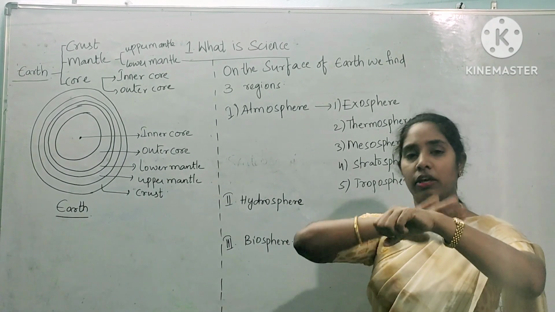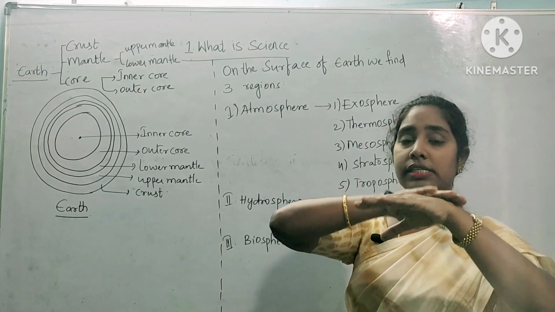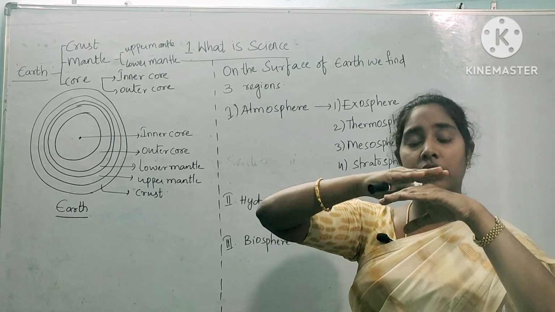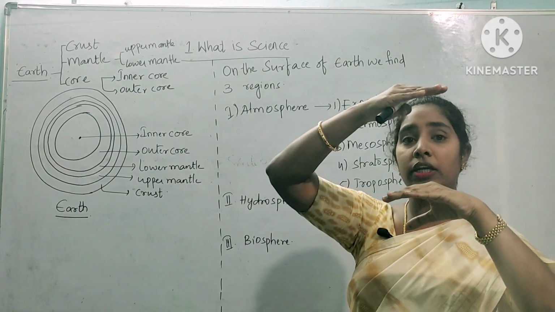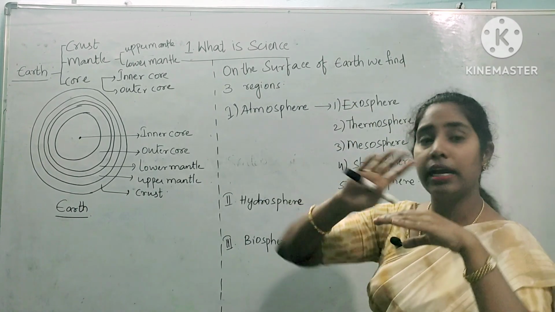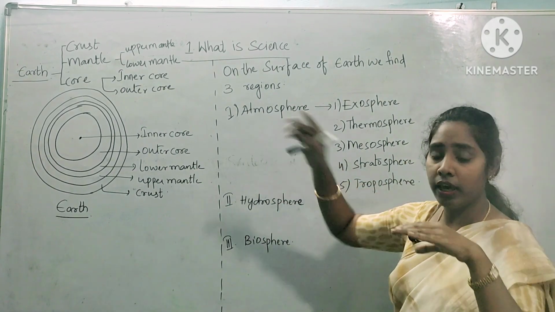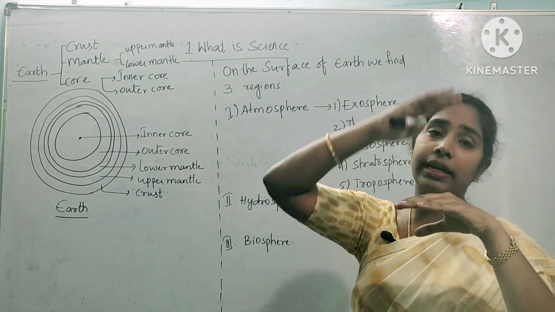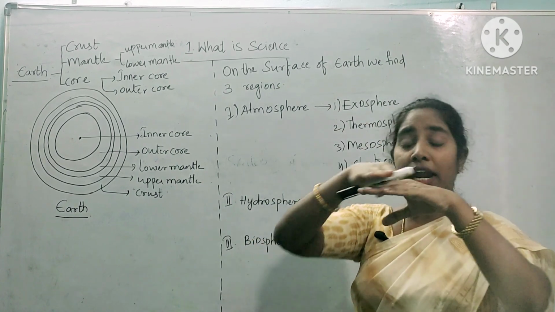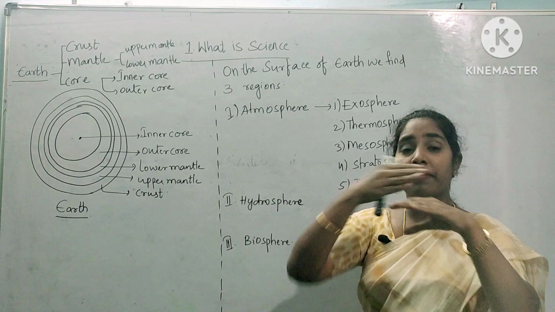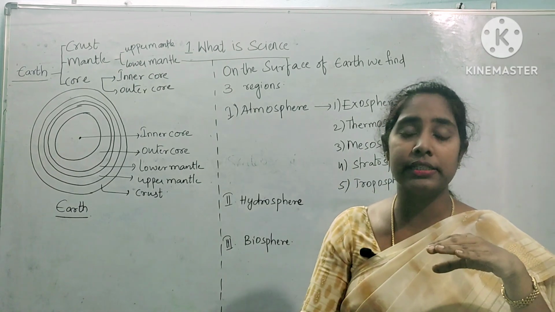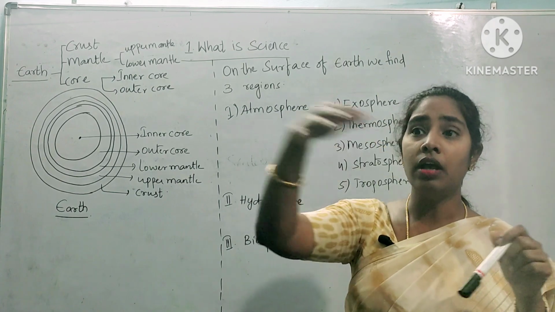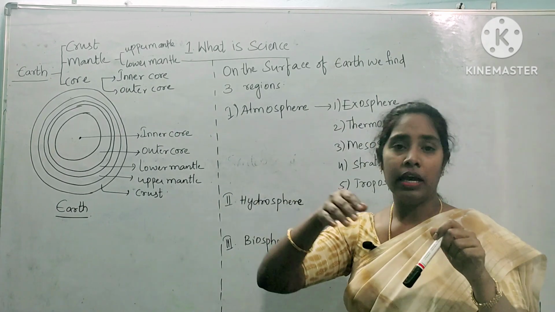Okay, imagine that this is earth and this is the surface part of our earth. Above the surface part you will see an area, and that is called atmosphere. And on the surface part, where we are living, where plants are existing, we are adhered to the ground surface of the earth.